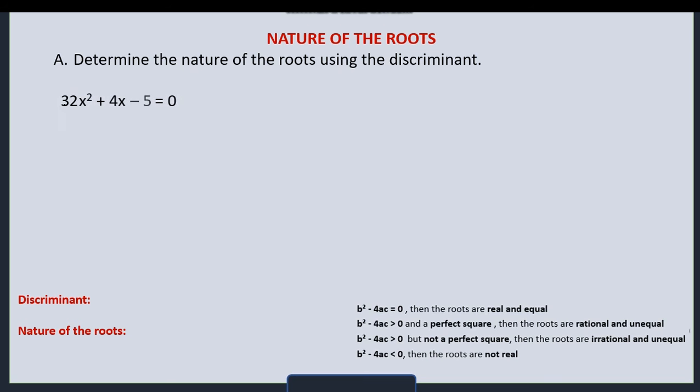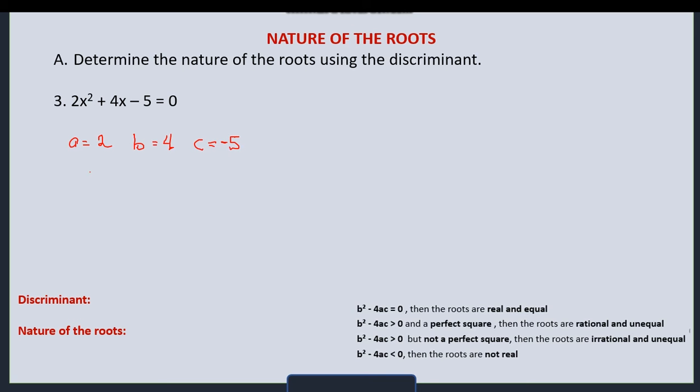Number 3. Example number 3 is 2x squared plus 4x minus 5 equals 0. So again, identify the value of a. Our value of a here is 2. For b, we have 4. And for c, we have negative 5.